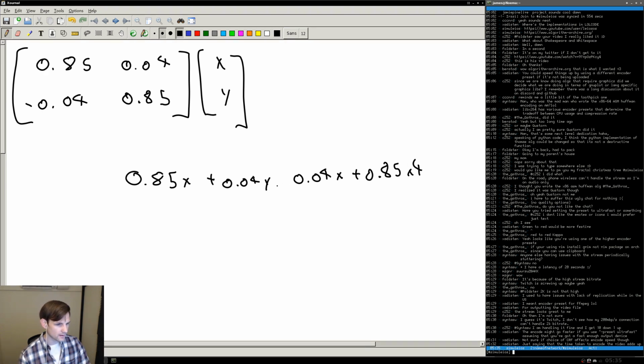And this is going to be x equals and y equals this. Then we're going to add in the offset to y.